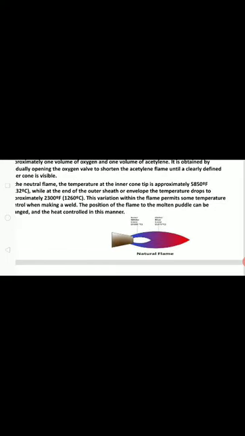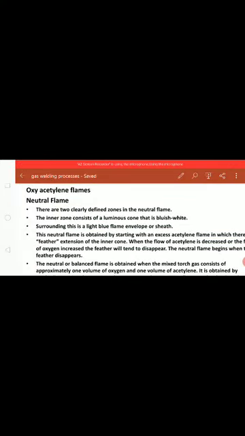If you look at the neutral flame given in the figure, there are only 2 zones: a long outer feather and a short inner cone. As we mentioned in the beginning, there are only 2 zones in the neutral flame. One is a luminous inner cone that is bluish white, surrounded by a light blue flame envelope or sheath.